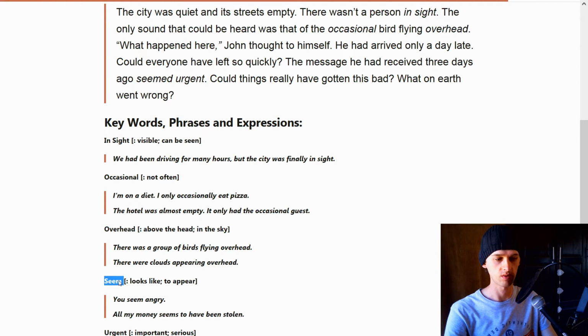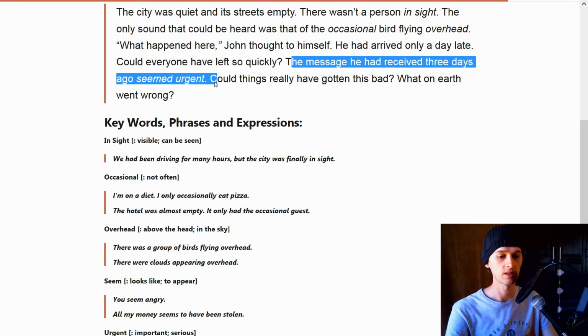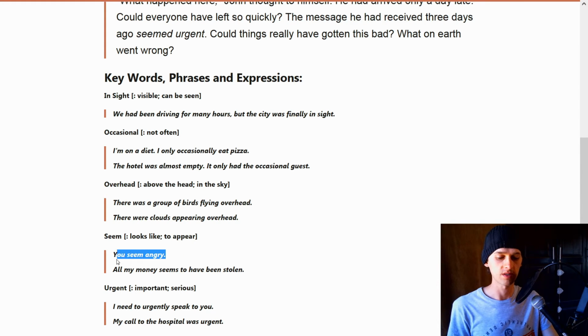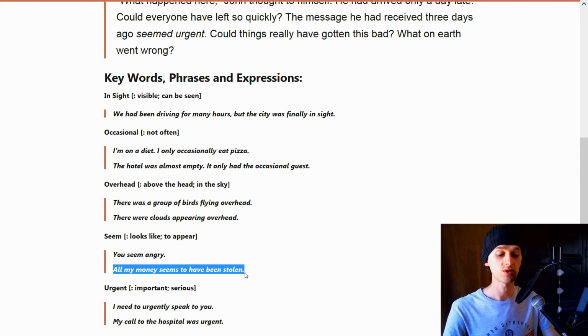Seem. This might be a not too difficult word. It was seen here in the message he had received 3 days ago seemed urgent. When we talk about seem, that means like something looks like something or it appears to be something. So like in the example sentence, if I say, you seem angry, that means you look angry. Are you angry? You appear to be angry. So to seem angry means you kind of look angry. Or all my money seems to have been stolen.